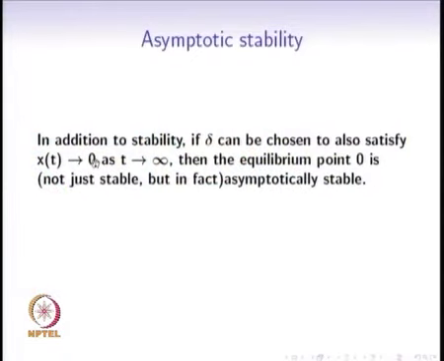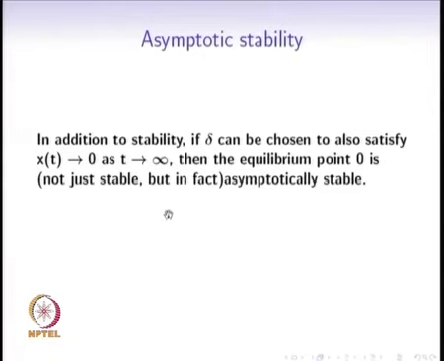This delta which was chosen to satisfy this condition, if it can also be chosen to satisfy this additional condition that the solution converges to 0, the equilibrium point, as t tends to infinity, then that equilibrium point is not just stable, but also asymptotically stable. It was already stable because delta satisfied the condition that the definition of stability required. In addition to that condition, delta satisfies this additional condition, and hence that equilibrium point is asymptotically stable.